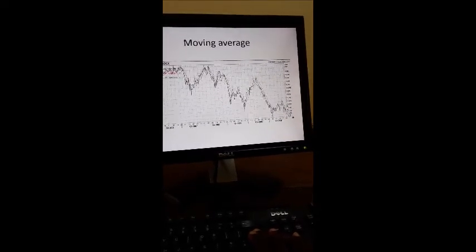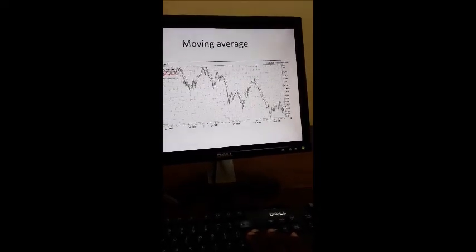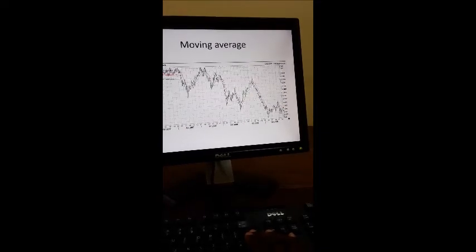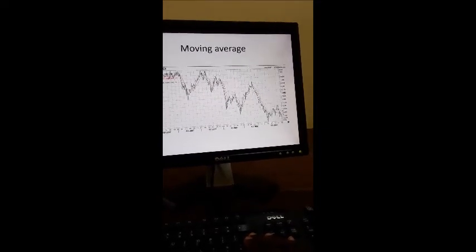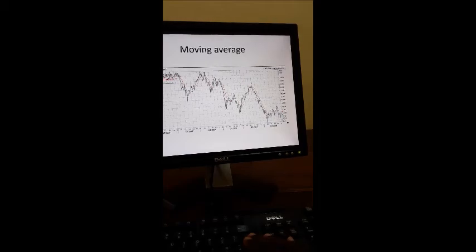So you need to take into account, to identify a buying or selling signal, when the shorter moving average cuts the longer moving average.